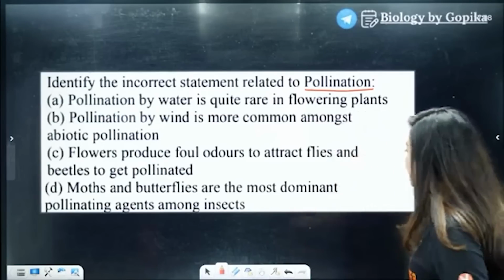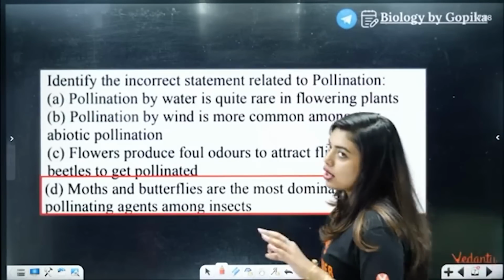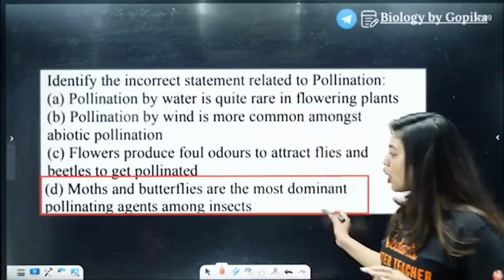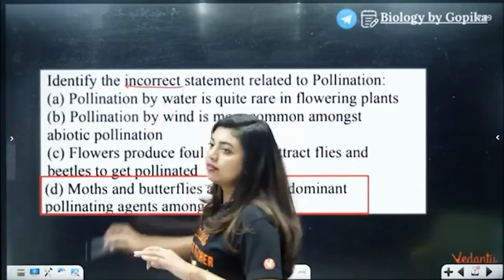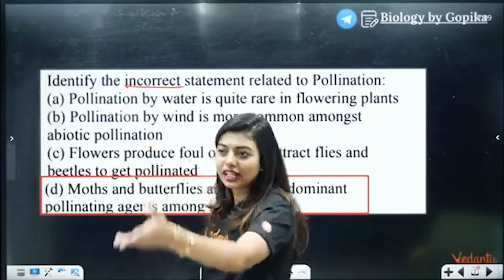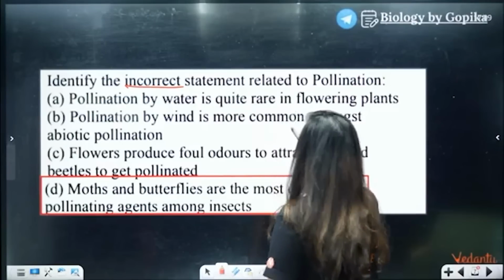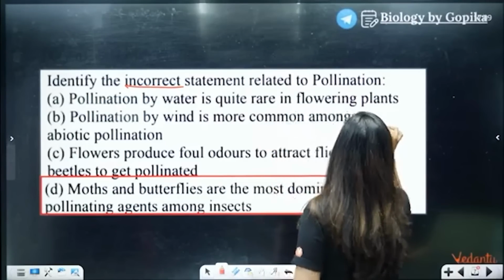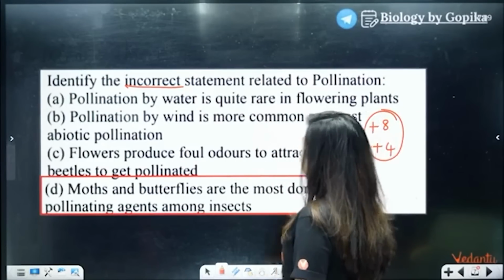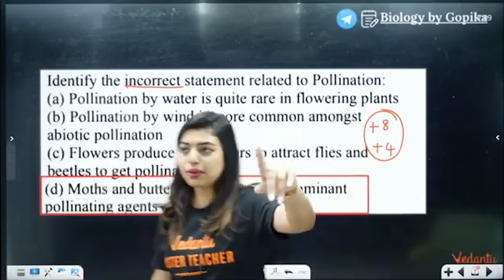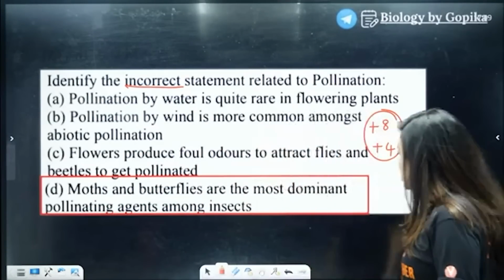Perfect. Very good. Excellent. The answer is: moths and butterflies are the most dominant pollinating agents among insects. It's an incorrect statement. We have here one bumblebee, like that honeybee. Identify the incorrect statement. So you get +8, others will get +4. So two categories, you made me right. Yes, +8 and +4. Please put the marks also in the chat box.